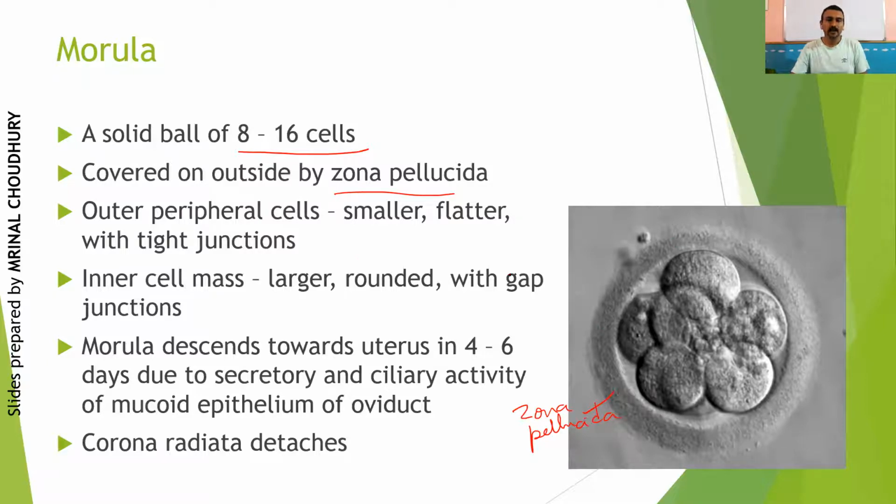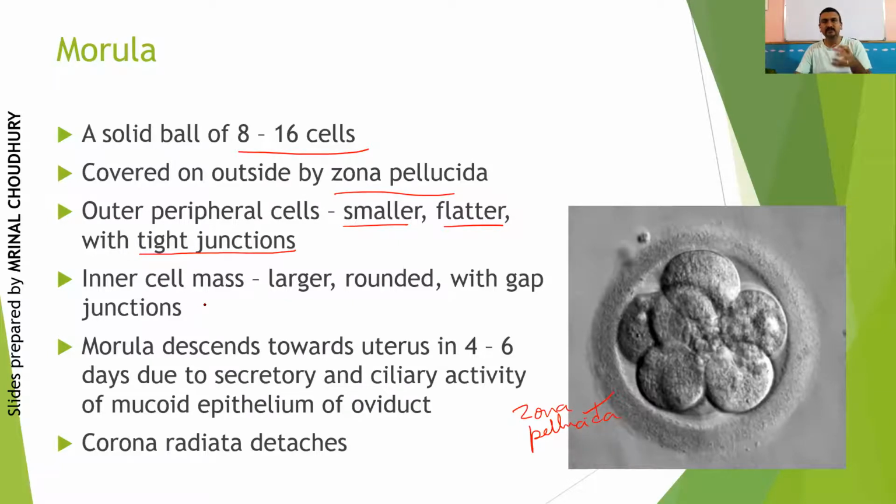Then the outer layer of cells which are formed in this ball of cells are called the outer peripheral cells, and they will be relatively smaller and flatter compared to the inner cells, fine. And they will start developing tight junctions among them. Tight junctions, do you remember what is its function? It prevents leakage of substances through the cells.